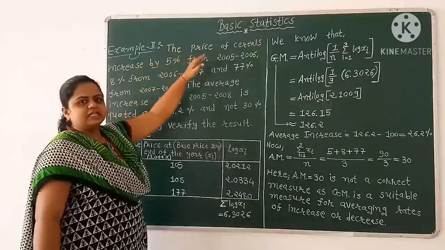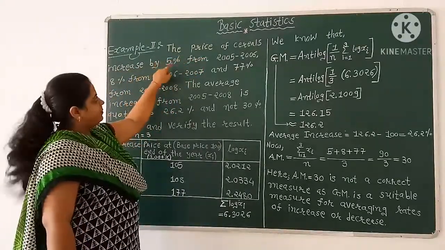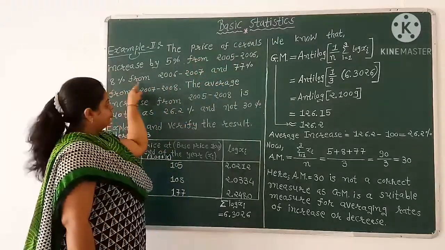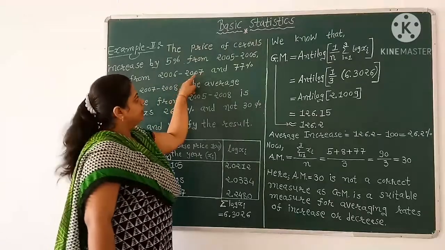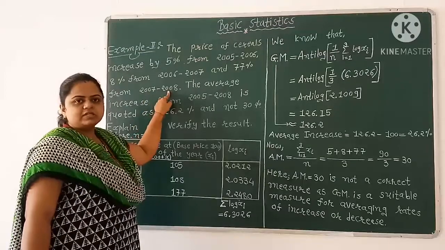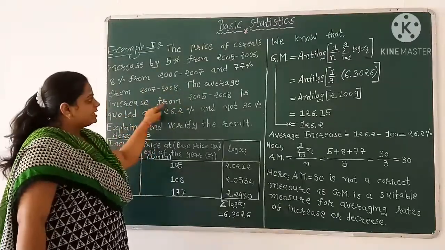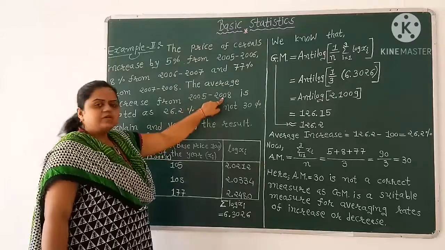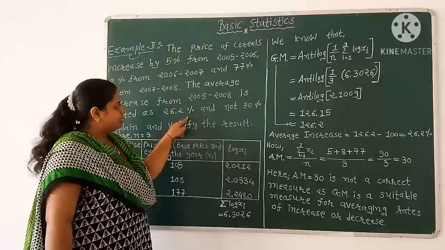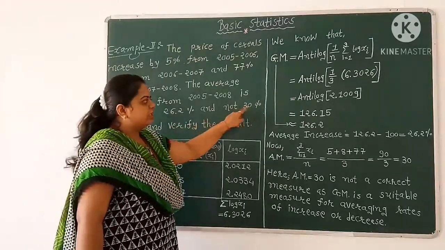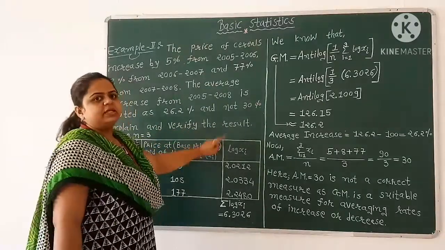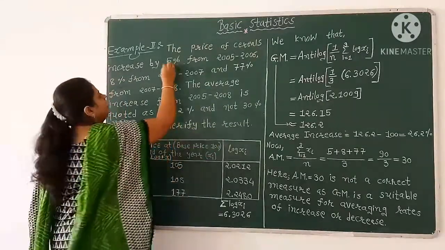Now example 2. The price of cereals increased by 5% from 2005 to 2006, 8% from 2006 to 2007 and 77% from 2007 to 2008. The average increase from 2005 to 2008 is quoted as 26.2% and not 30%. Explain and verify the result.